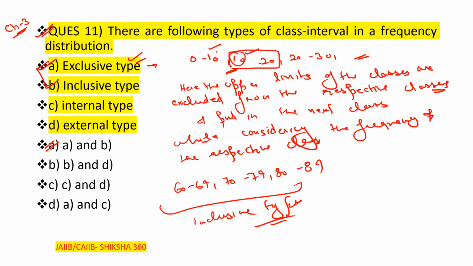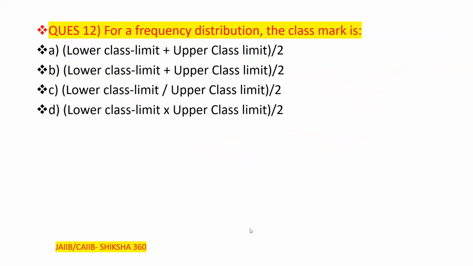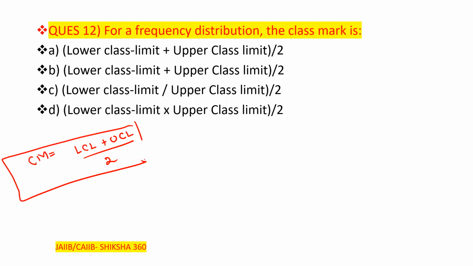Now we have to move towards the next question. For a frequency distribution, the class mark is to be clear. So how do we calculate the class mark for a frequency distribution? Class mark is calculated as lower class limit plus upper class limit by 2. This is a very, very important formula from the examination point of view.